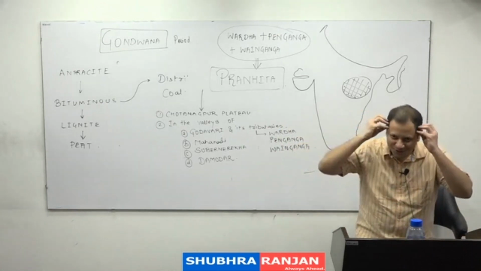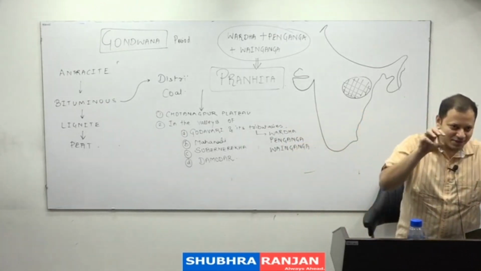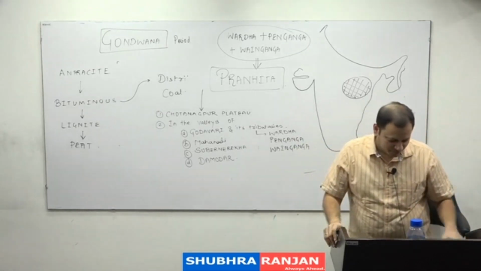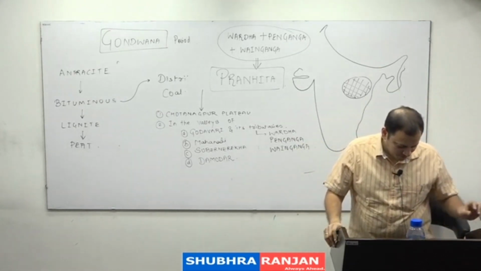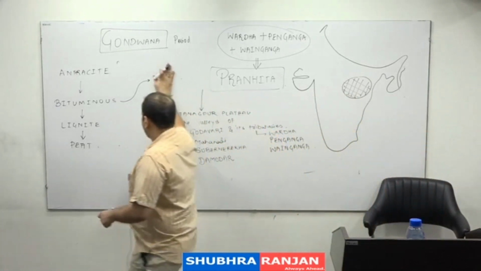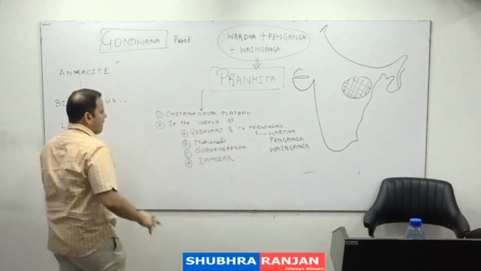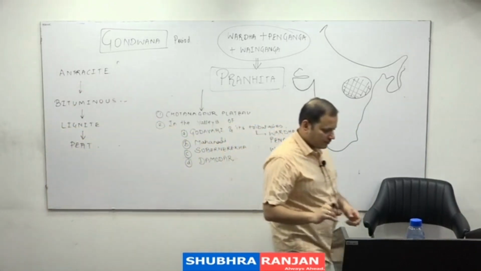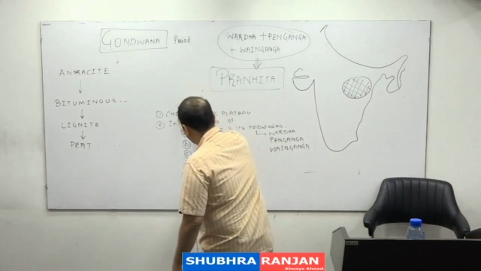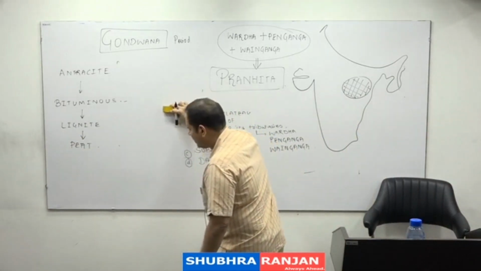Now this is how you can remember: the Pranhita river region is famous for coal. Can I rub this part?